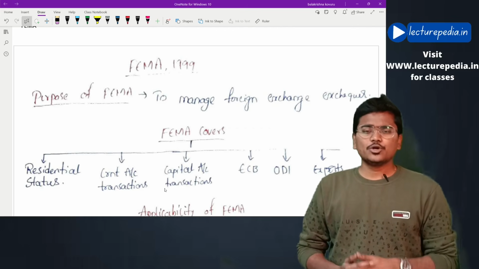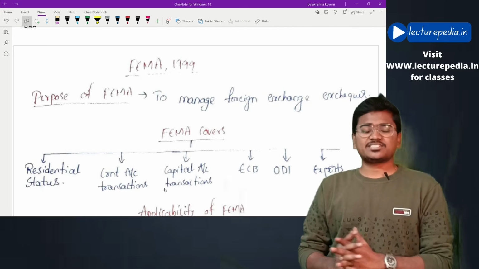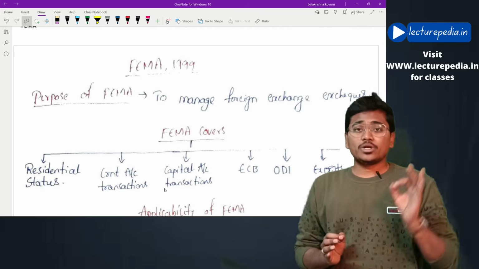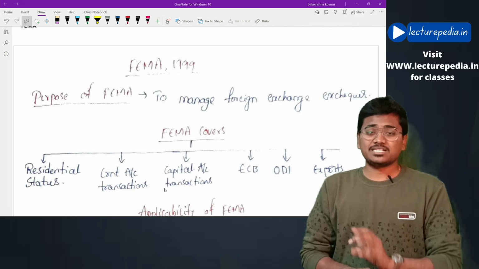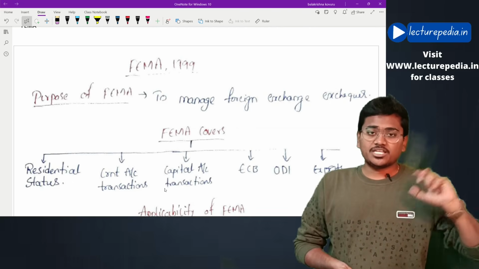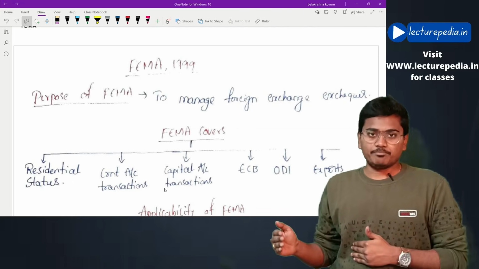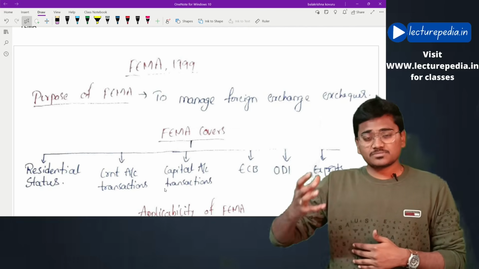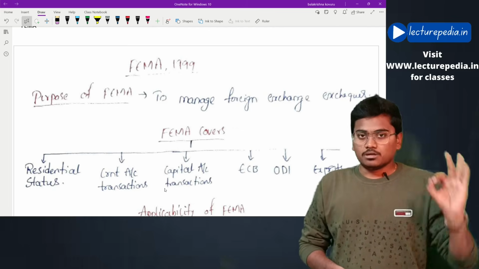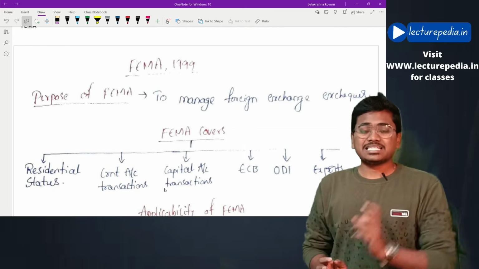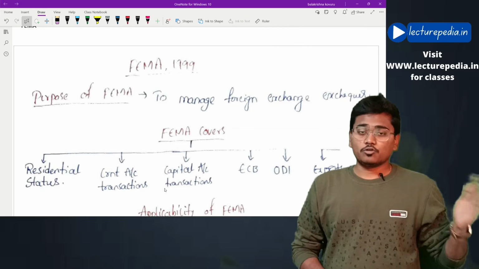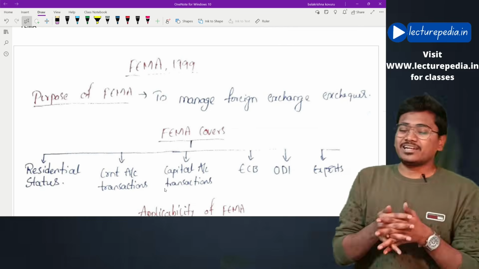Now in this class we will be revising FEMA, the Foreign Exchange Management Act, and the purpose of this class is only revision. Please don't expect explanation of the concepts in this class, because in FEMA, if I give explanation, it will take a lot of time. There will be certain terms which will take a lot of time for explaining, so I'll not be explaining in this class. I will be just revising. Hope this is clear. If you want explanation, you better go for regular classes. Okay, with this let us start the revision.